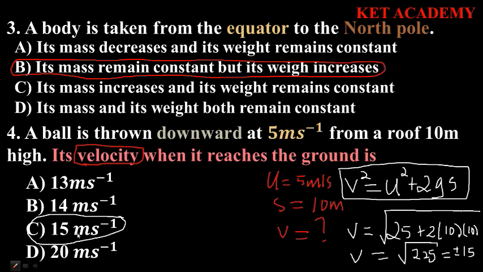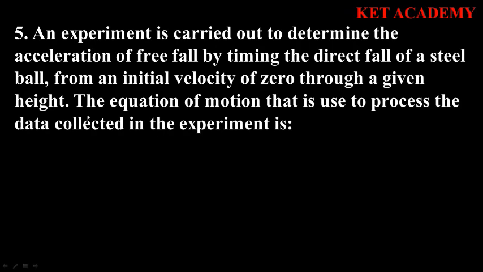Now let's move on to the next question. The next question says that an experiment is carried out to determine the acceleration of free fall by timing the direct fall of a steel ball from an initial velocity of 0 through a given height. The equation of motion that is used to process the data collected in the experiment is.